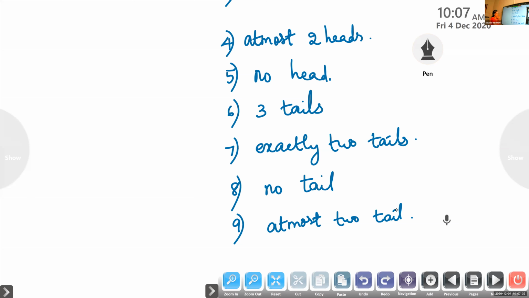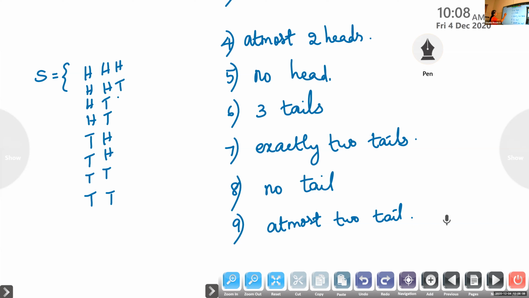So 3 coins are tossed. First you write all the outcomes. How many outcomes will you get when you toss 3 coins? Eight. 8 outcomes. Okay, so write the sample space. So you write 4 heads, 4 tails, then 2 heads, 2 tails, and 1 head, 1 tail. So you will get 8 outcomes.